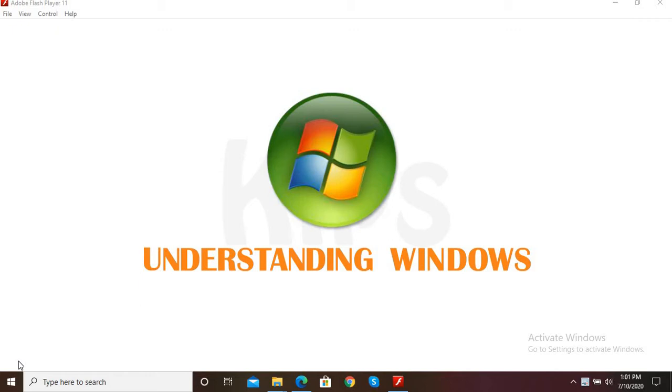In this chapter, we will get the knowledge about what is meant by operating system, what is meant by desktop, then what is meant by icons, taskbar, then what is start button, how to click on the start button or how to open any program, then how to arrange the icons which are present on the desktop, how to sort those icons, then how to change the screensaver, and how to shut down a computer. These points are covered in this chapter.